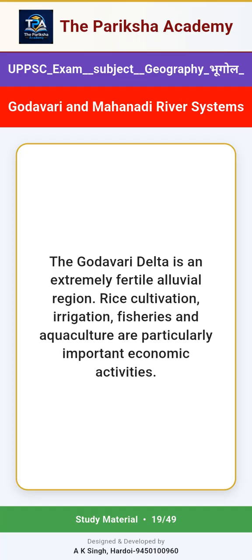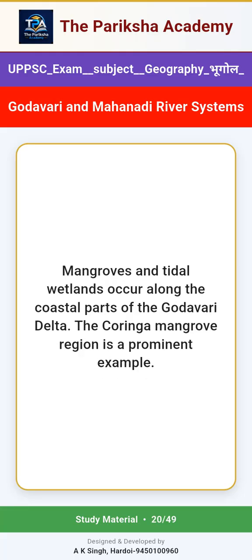The Godavari Delta is an extremely fertile alluvial region. Rice cultivation, irrigation, fisheries and aquaculture are particularly important economic activities. Mangroves and tidal wetlands occur along the coastal parts of the Godavari Delta. The Korangar mangrove region is a prominent example.